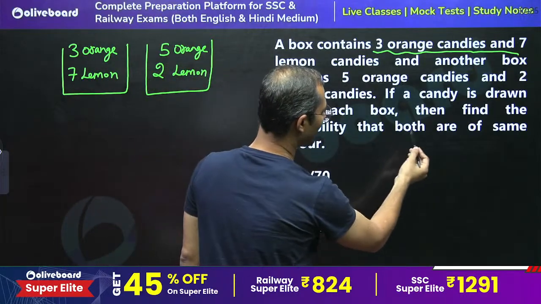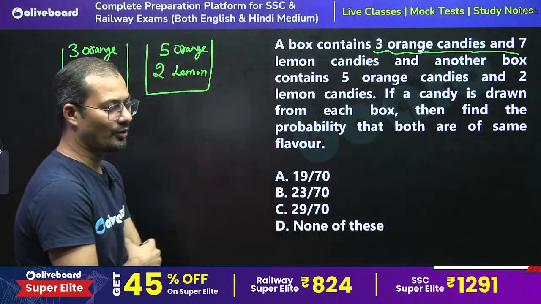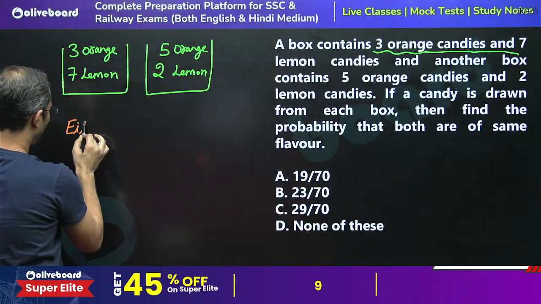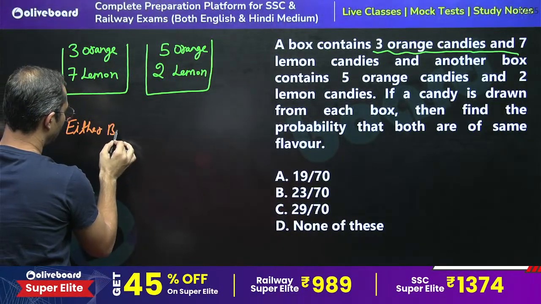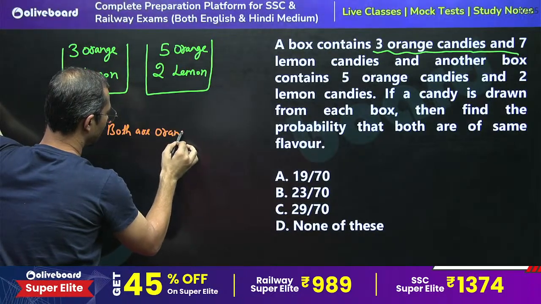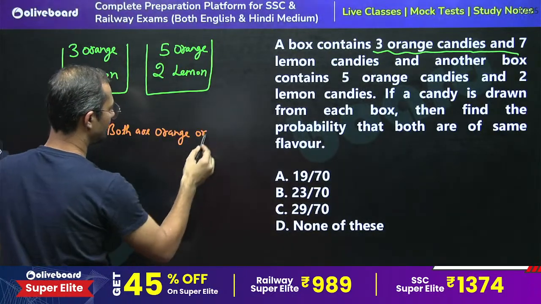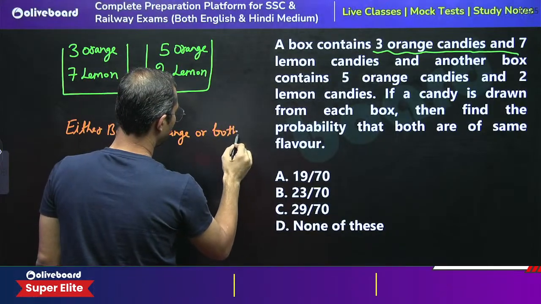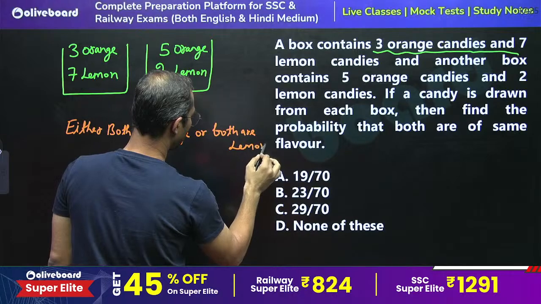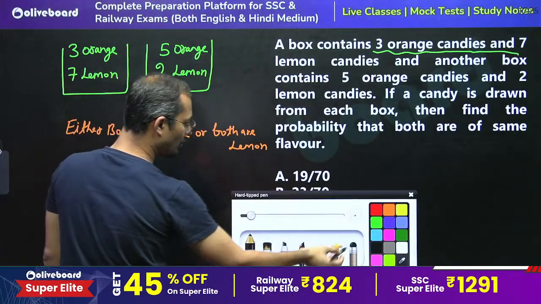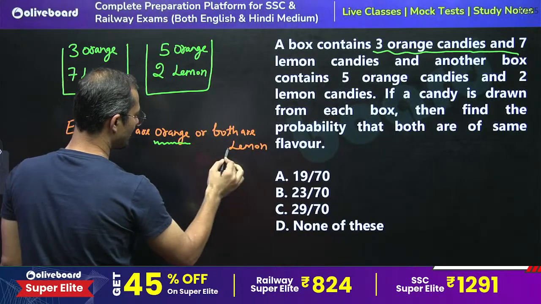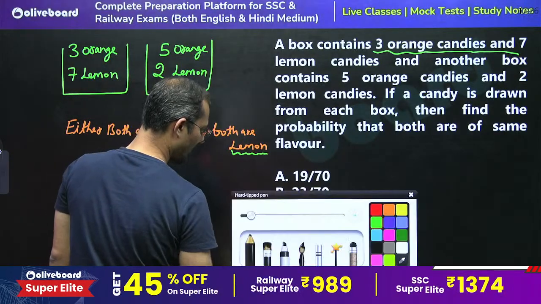Find the probability that both are of same flavor. If both are of same flavor, then either both are orange or both are lemon. Got the point? So we have got two options, whether both are oranges or whether both are lemons, right?